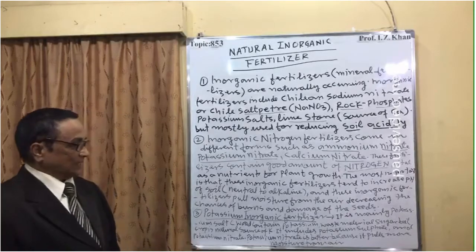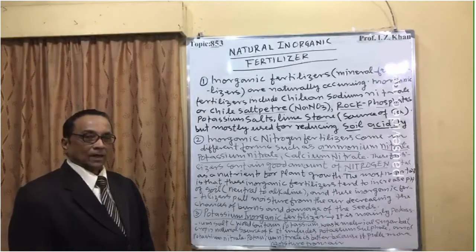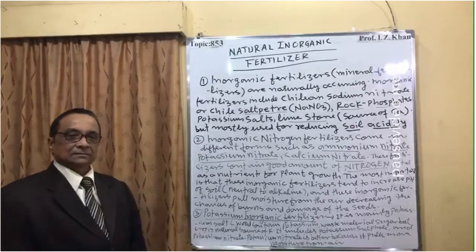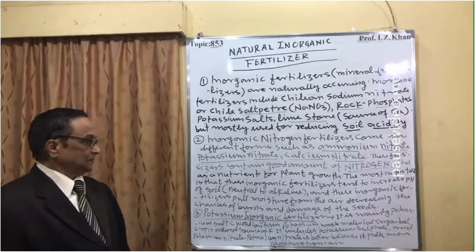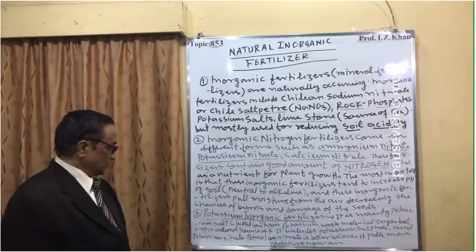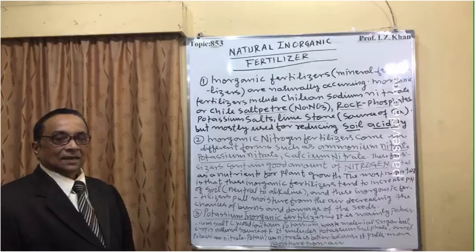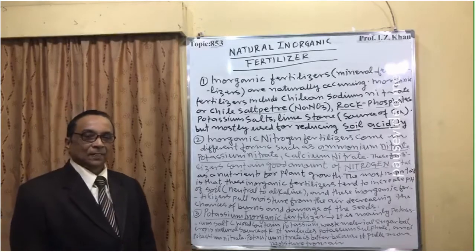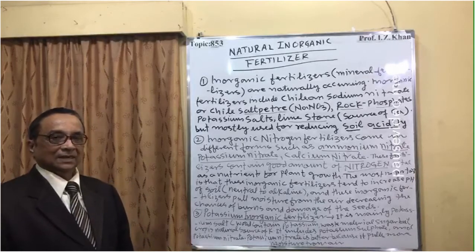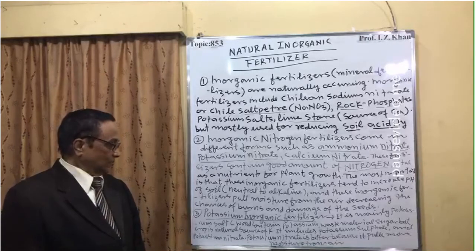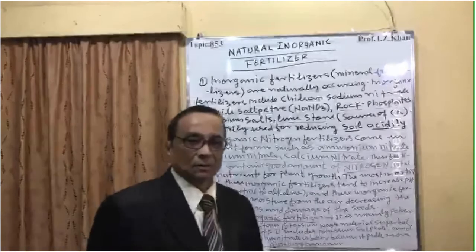It includes potassium sulfate and potassium nitrate. These two potassium inorganic fertilizers are potassium sulfate and potassium nitrate. Potassium nitrate is better because it is capable of pulling a good quantity of water from the moisture. So in this way, the soil can get good moisture.